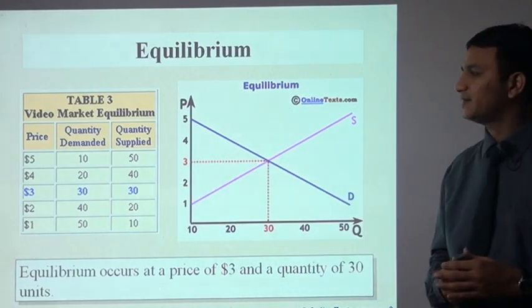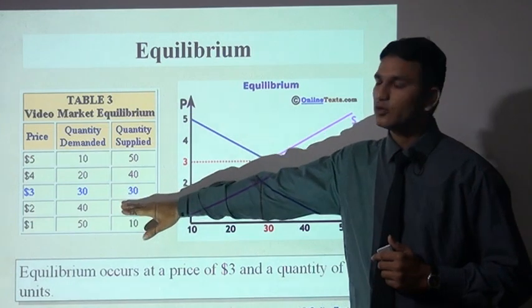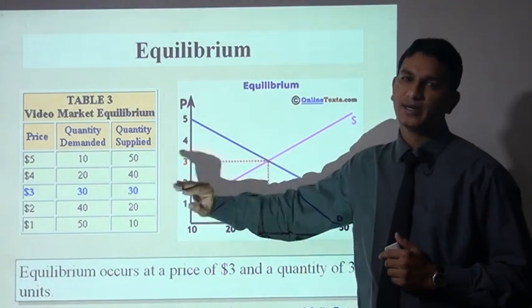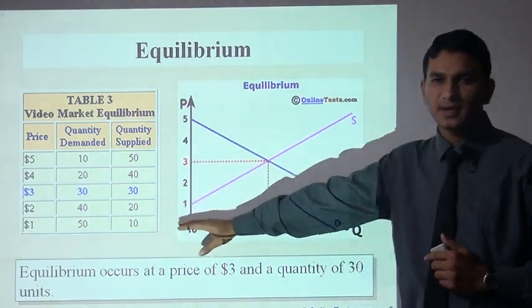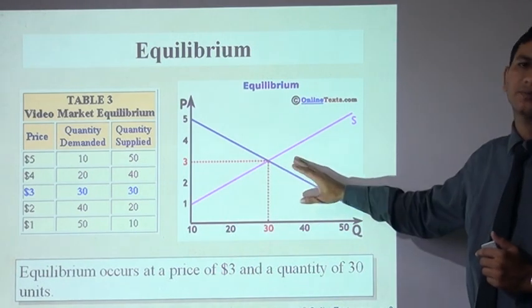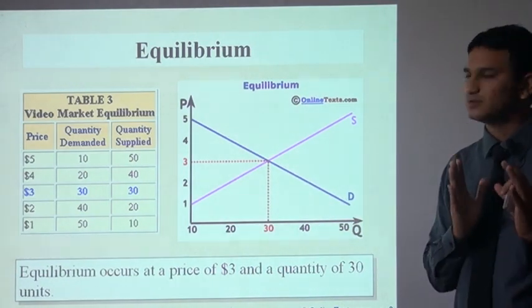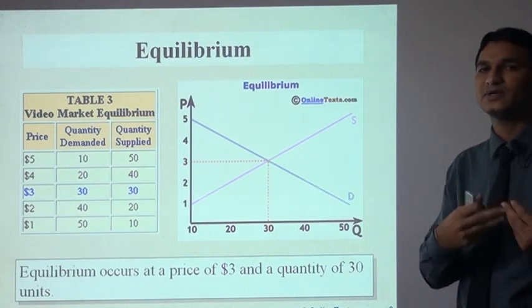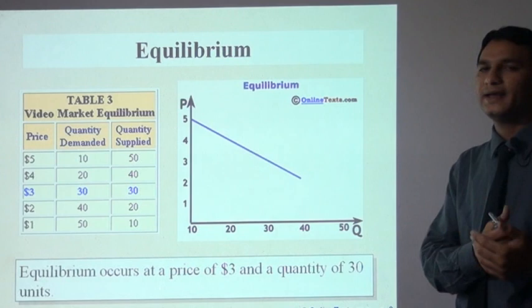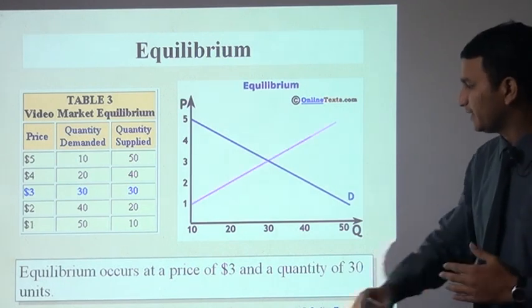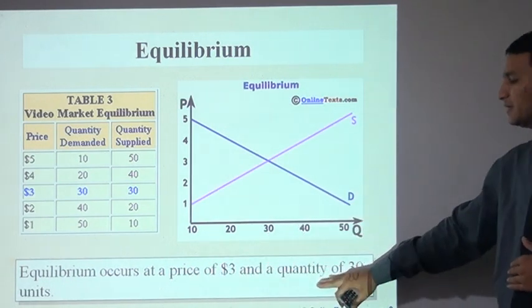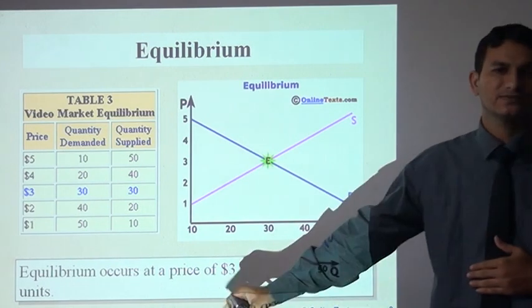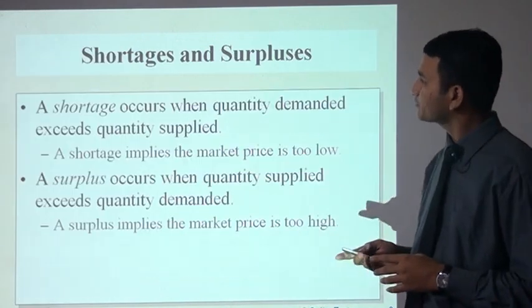So we can say that at this price of 3 rupees, 30 units are demanded and 30 units are supplied. So it is the equilibrium point, meaning exactly the same quantity demanded and quantity supplied. As we discussed earlier, it is called the equilibrium point. Equilibrium occurs at the price of 3 and a quantity of 30.